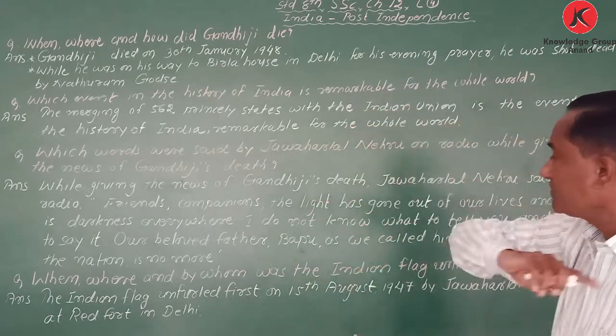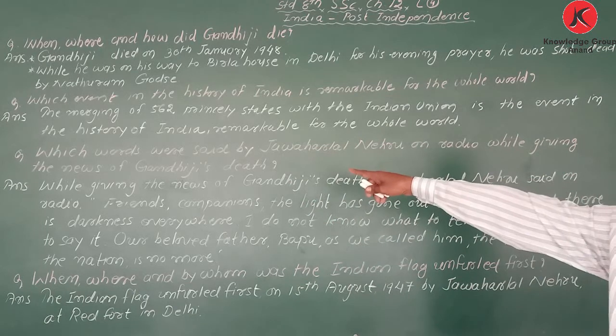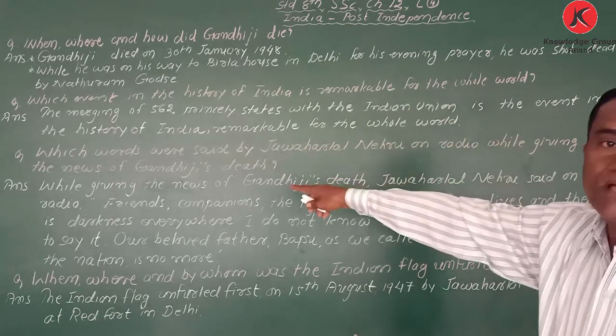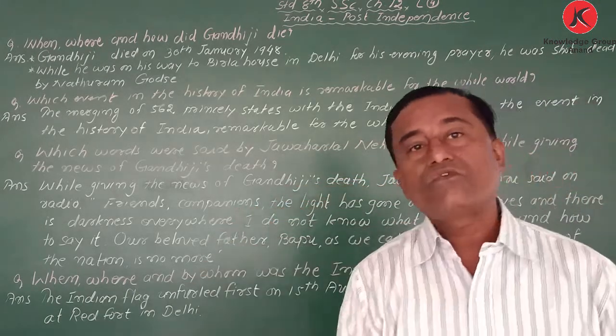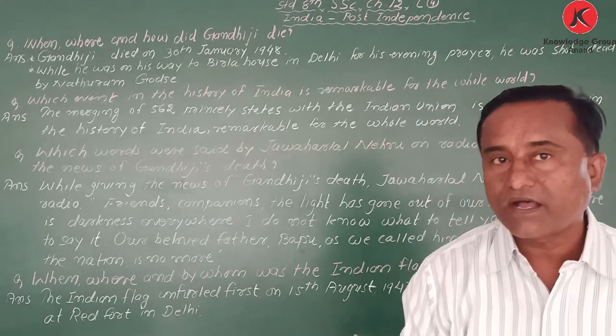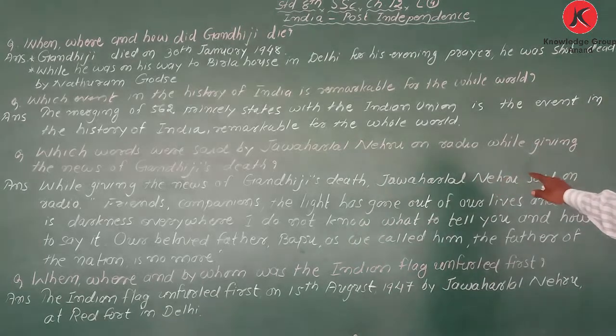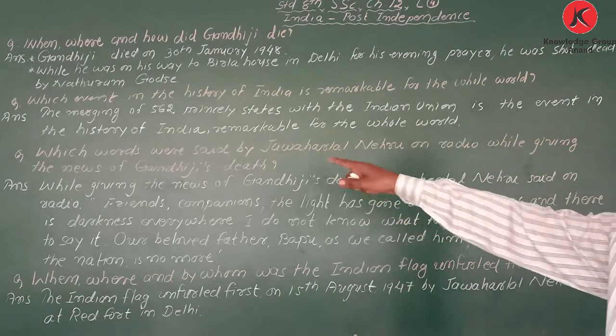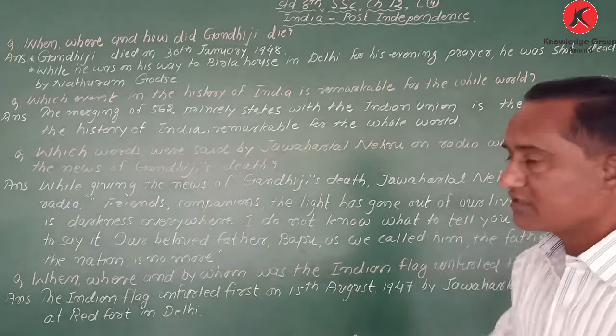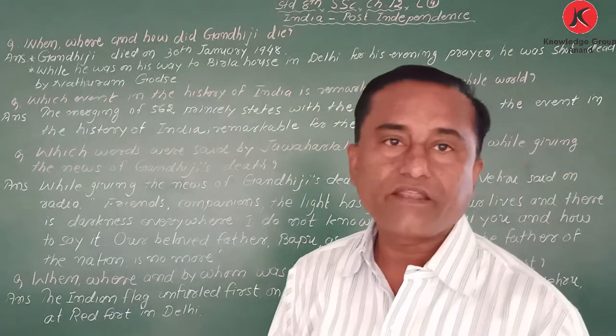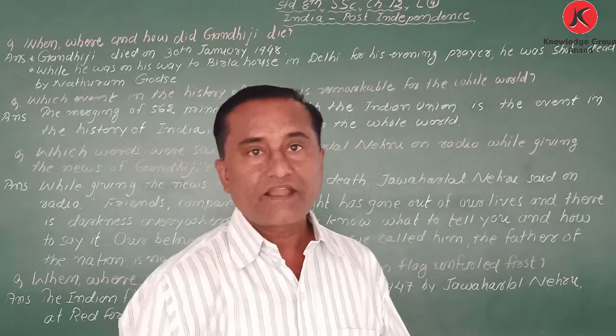Next one. Which words were said by Jawaharlal Nehru on radio while giving the news of Gandhiji's death? Gandhiji died on 30th January 1948.